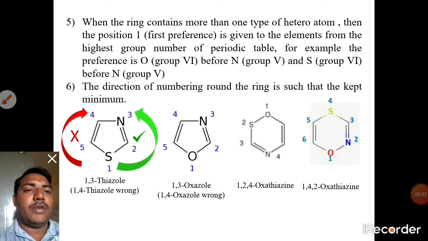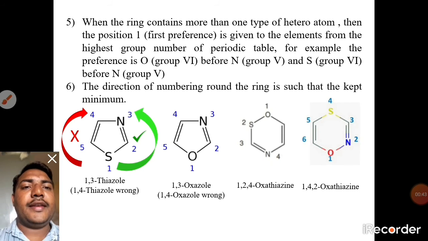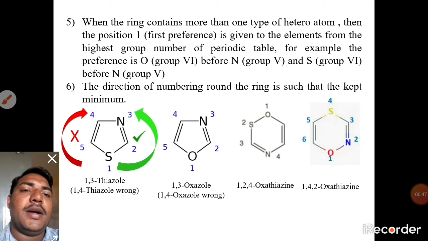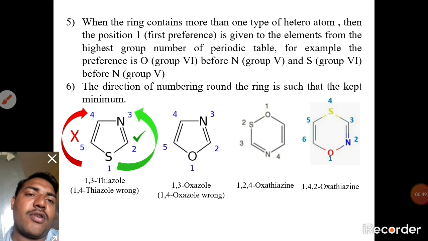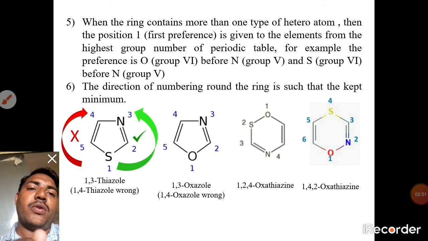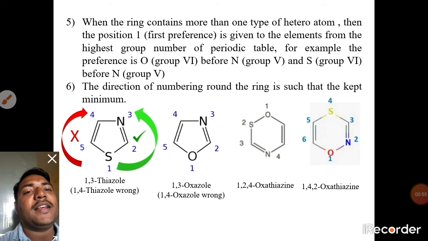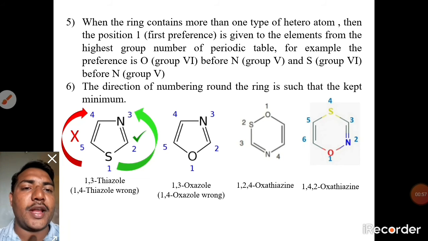The direction of numbering round the ring is such that the locants are kept minimum. In the first example, the numbering starts in the direction of the green signal, 1, 2, 3, 4, 5, not the reverse manner. This is the forward manner in the green symbol.